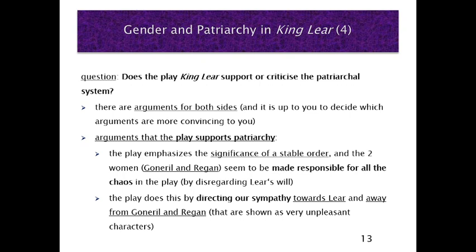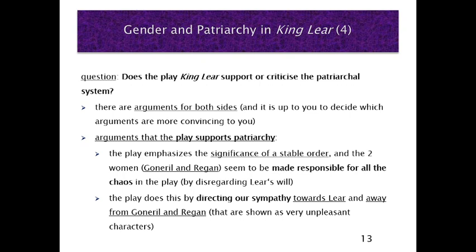The play emphasizes the significance of a stable order, and there are two women, Goneril and Regan, that seem to be made responsible for all the chaos in the play. They disregard Lear's will, and this seems to be, at first glance, the problem. How does the play do this? The play does this by directing our sympathy towards Lear and away from Goneril and Regan. So they are shown as very unpleasant characters.